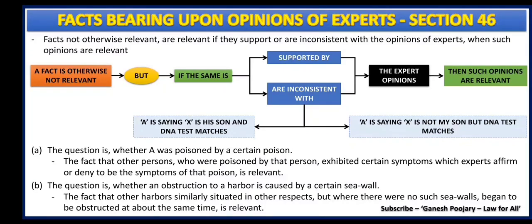There are two illustrations given in the Act. The first one where the question is whether A was poisoned by a certain poison or not. Now, if an expert says whatever symptoms were exhibited by A were similar to those who earlier have shown the same, in that case the poison is the same. That is the expert opinion coming in there, and that opinion becomes relevant.